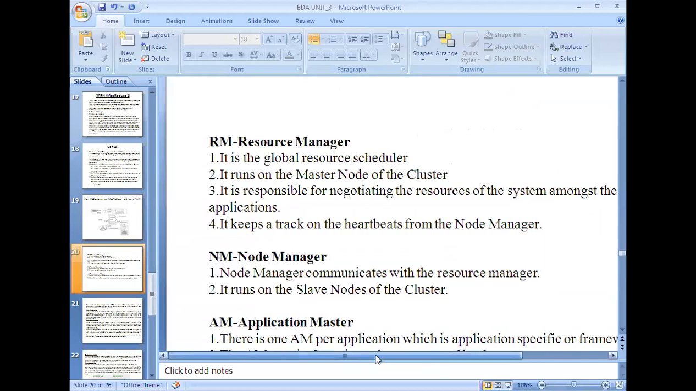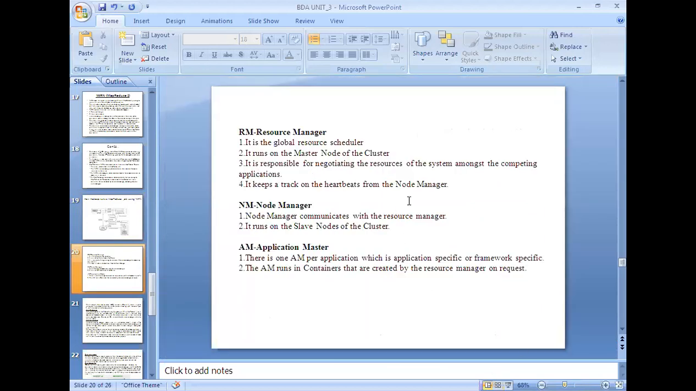Now let us quickly see what the responsibilities are of the various components present in the YARN MapReduce framework. The resource manager is the global resource scheduler, because here also only one exists, the way the job tracker existed in the previous version. But here it delegates its responsibilities to others rather than keeping all the responsibilities in one place.